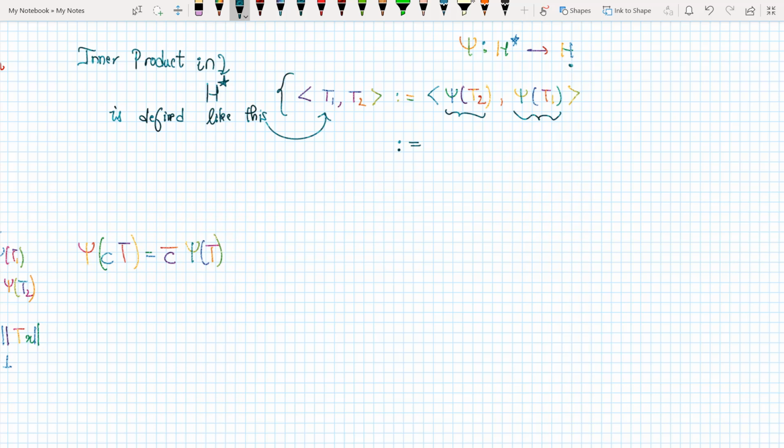And now I need to show that the norm generated by this inner product, so we have seen in the very earlier videos that this inner product generates a norm and the metric is induced by the norm and things like that.